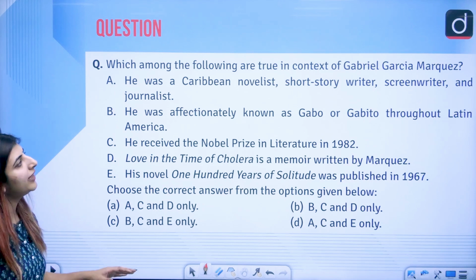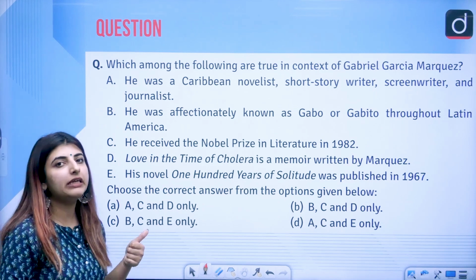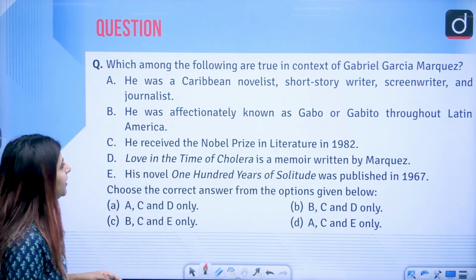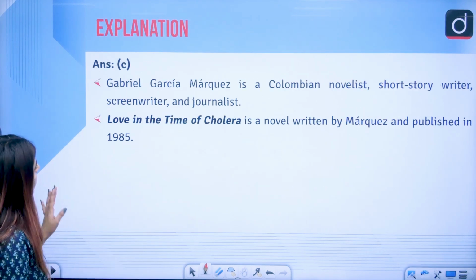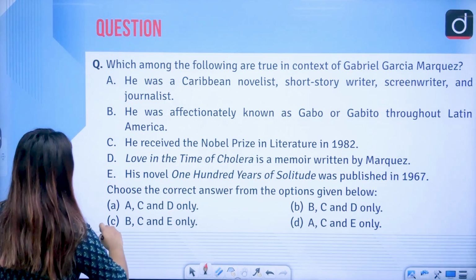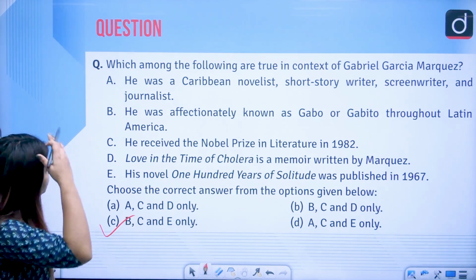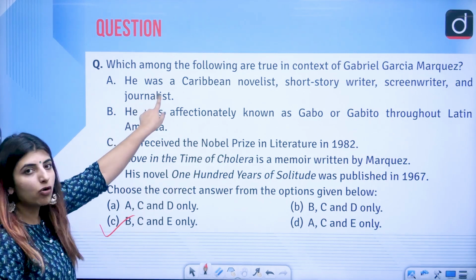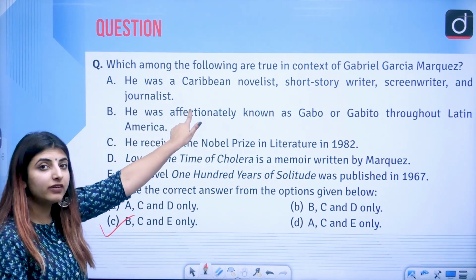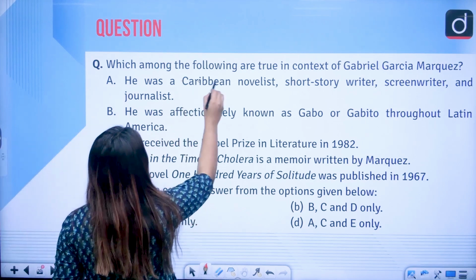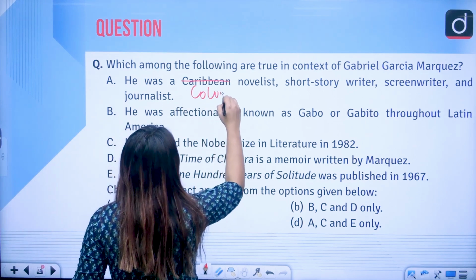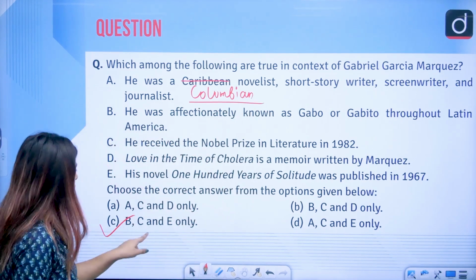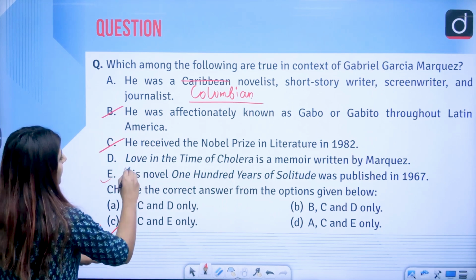Then we have: which of the following are true in the context of Gabriel Garcia Marquez? The answer to this question is option C, that is B, C and E only. He was a Caribbean novelist, right? Of course that is wrong, because he was not a Caribbean novelist but a Colombian writer, correct? So this point is wrong, of course. B, C and E are correct.